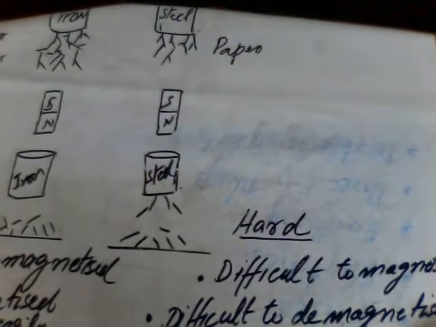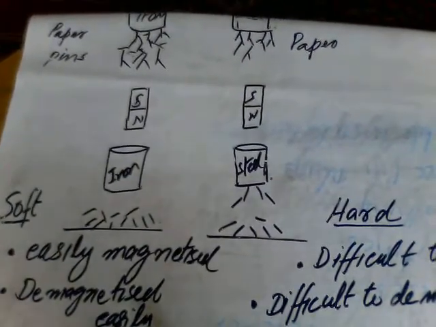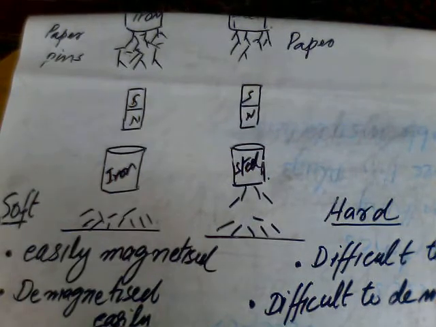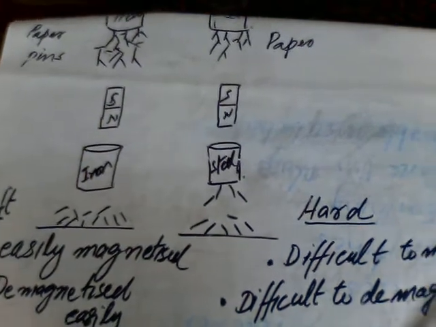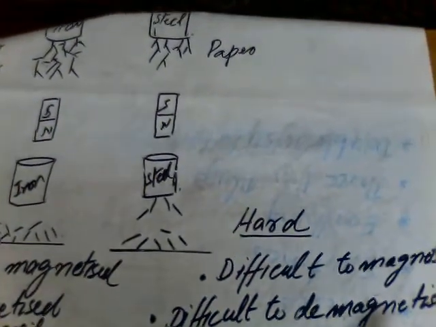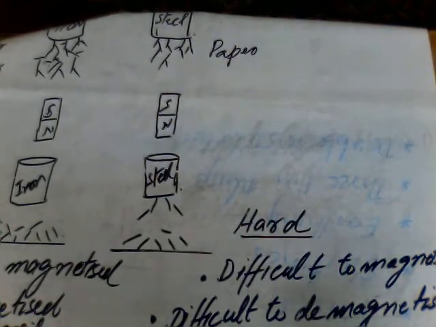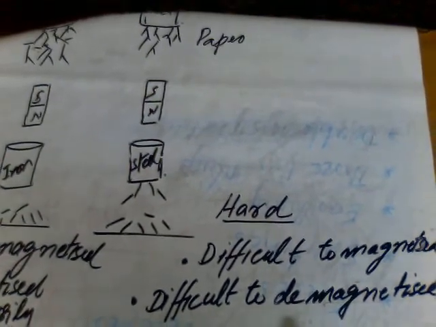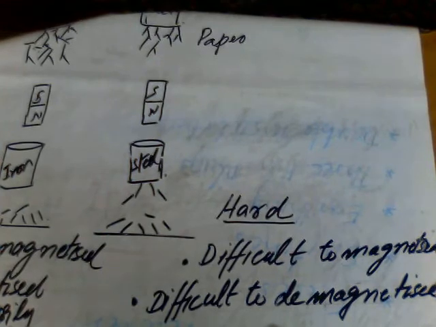The second property that we learn is that a soft material like iron can be demagnetized easily, whereas the hard material, which was difficult to magnetize and took a longer time to magnetize, is in the same way difficult to demagnetize. It takes a longer time to demagnetize.